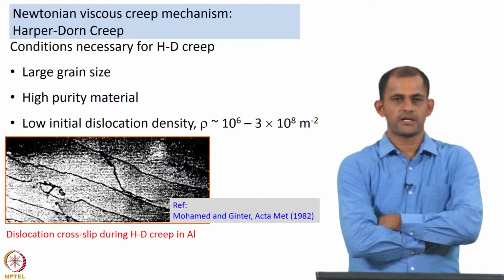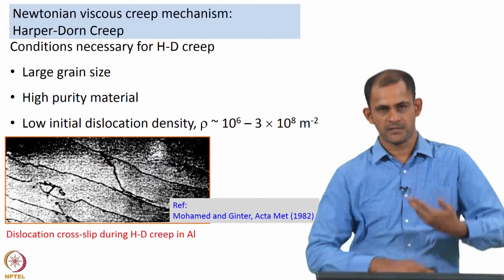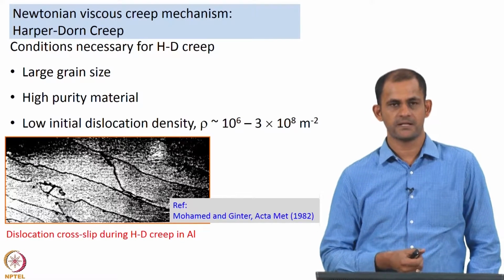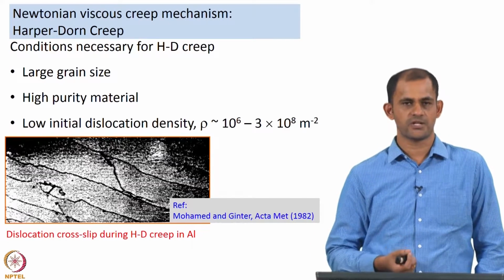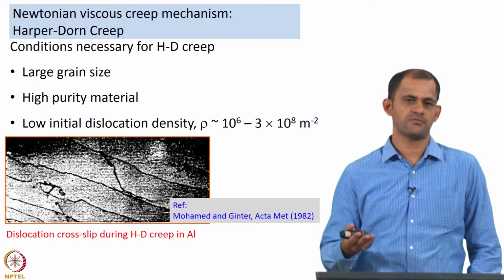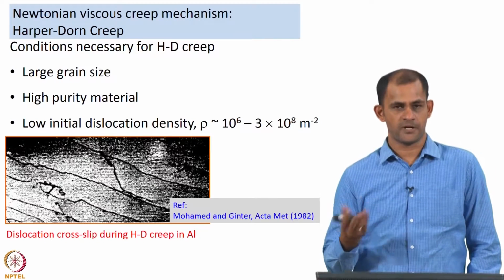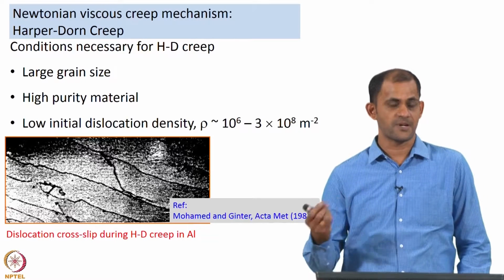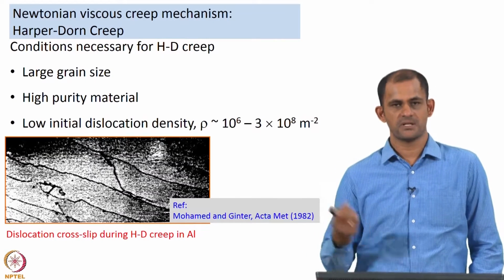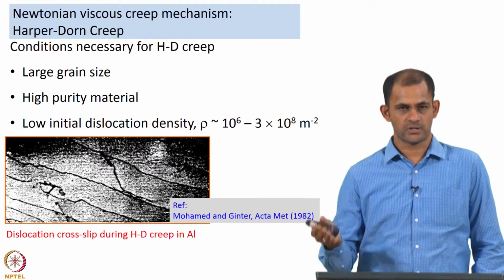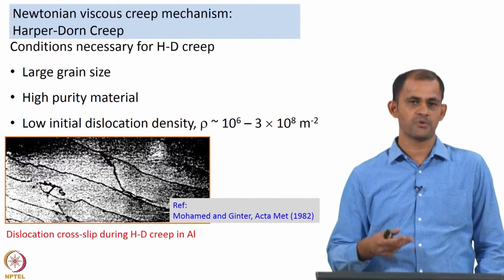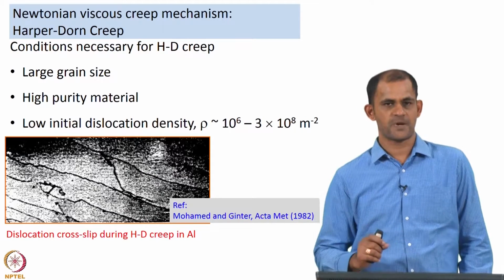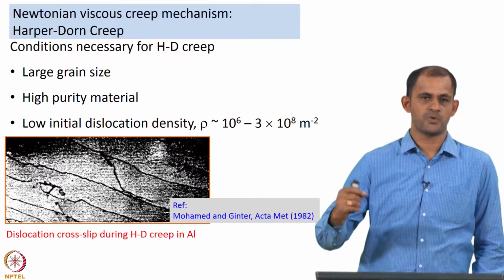So, we were talking about the conditions necessary for Harper-Dorn creep, and this is what I had listed. We said that the material should have a very large grain size. For example, in the case of aluminum that Harper and Dorn tested, they had a grain size of 3.3 millimeter. And we also said the material should be of high purity, which means 99.95 is what Harper and Dorn tested. So, that kind of purity is what is generally expected for Harper-Dorn creep to be manifested.